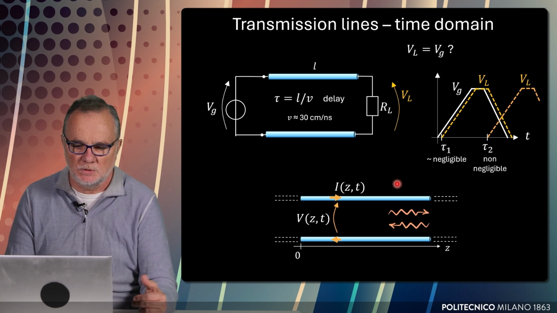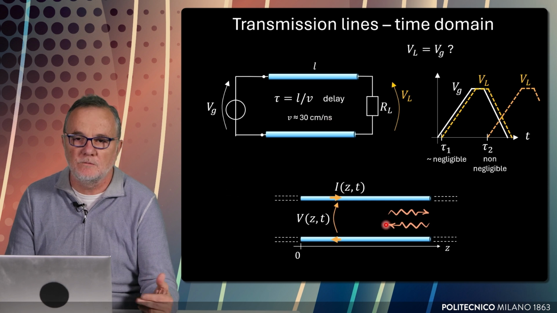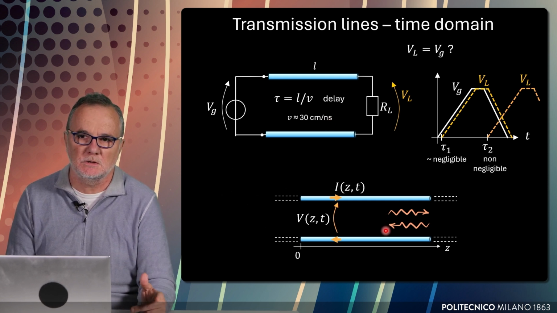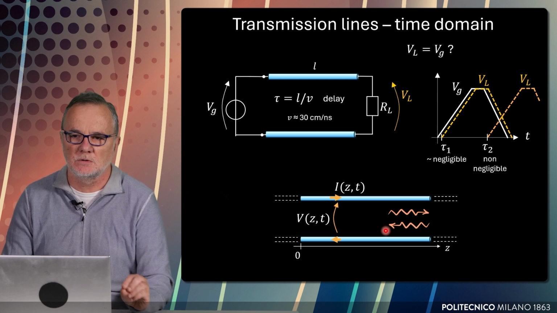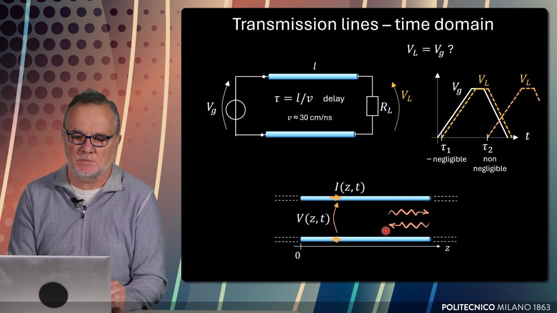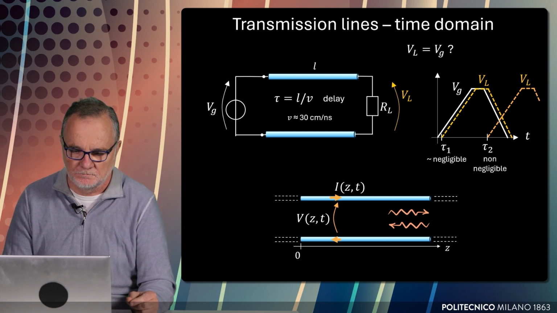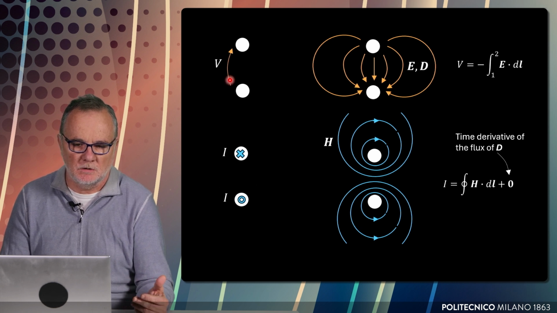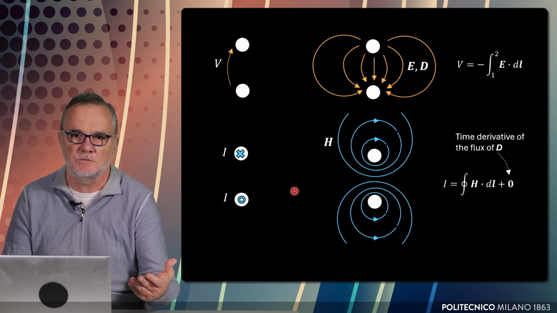So what we want to study now is the presence in this transmission line of waves that represent the propagation of the quantities related to circuits, currents and voltages, from one point of the transmission line to another point, for instance, from the source to the load. Of course, associated to the voltage difference between the two conductors and to the current that flows in opposite direction in the two conductors, there will be some fields.